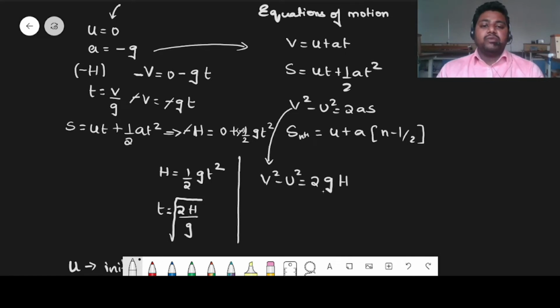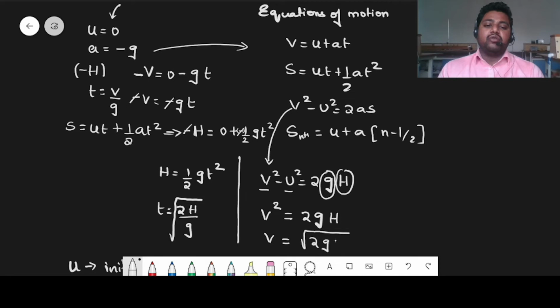Why am I not substituting negative signs? Since velocities are squared, you don't have to bother about the negative sign. Acceleration due to gravity is negative, and height covered is also negative in the downward motion, so those two negative signs cancel each other. So v square minus u square is equal to 2as. If initial velocity is 0, v square can be written as 2gh, and the final velocity that it attains when it is about to touch the ground is under root 2gh.